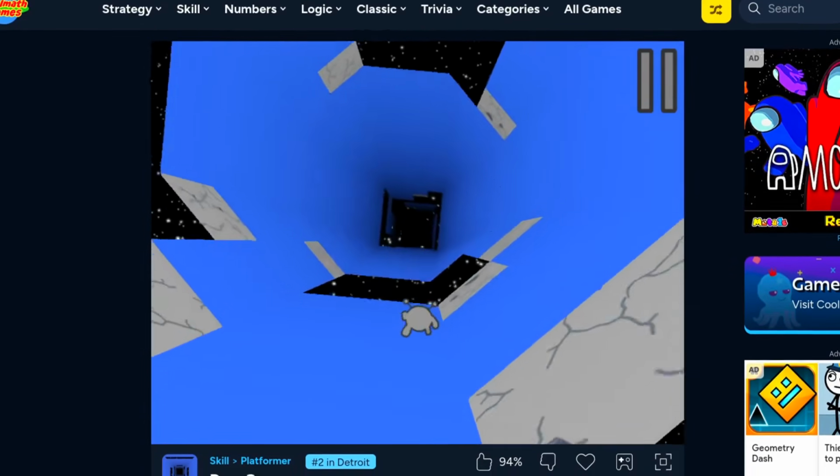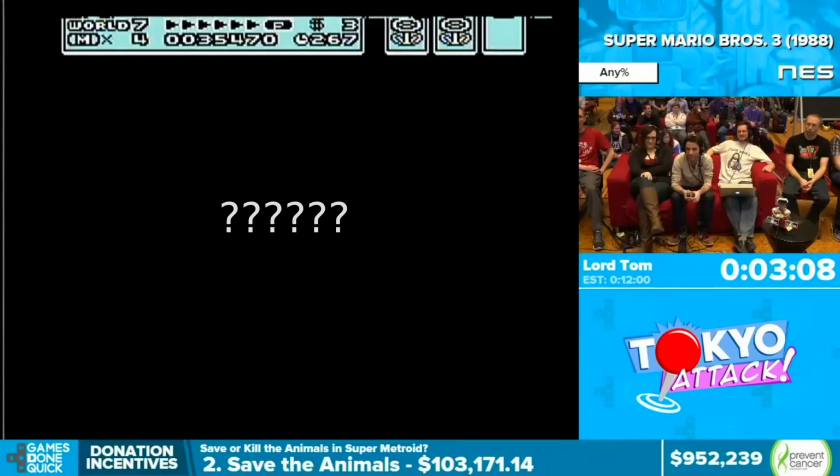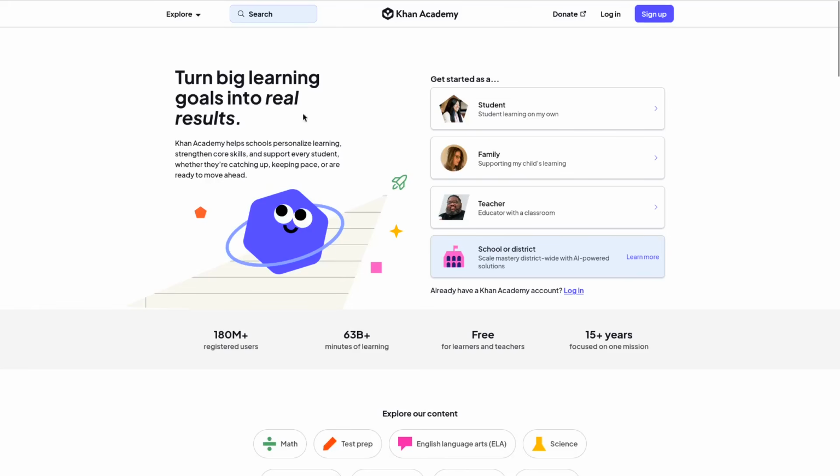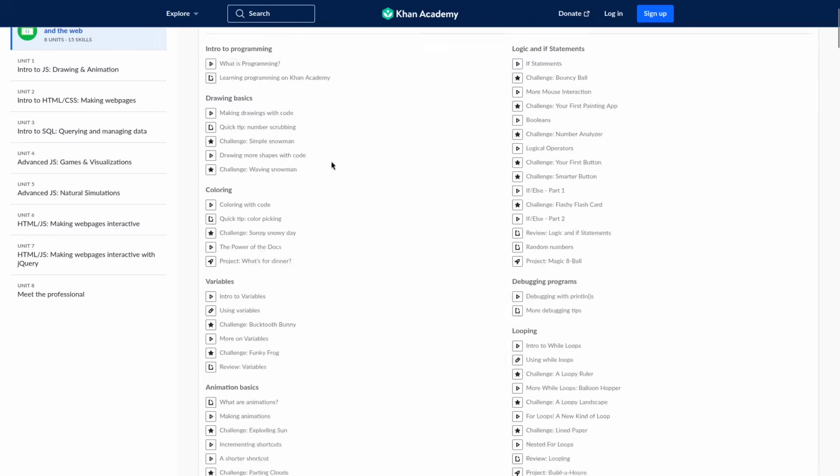Ever since I was a kid, I've always loved video games. Playing them was fun, but I was always more interested in how they worked. The first time I actually got to see how they worked was on Khan Academy. Khan Academy has classes on many subjects. One of them is computer programming.